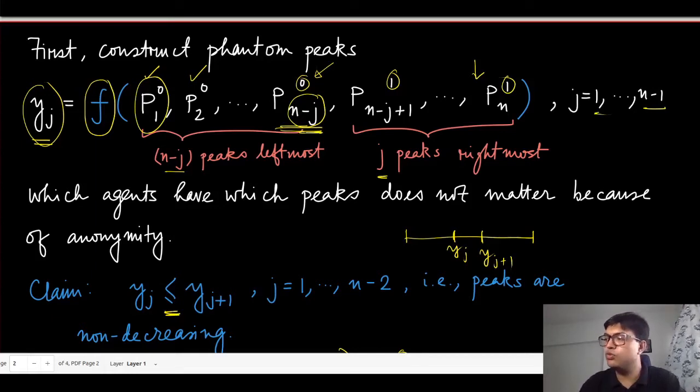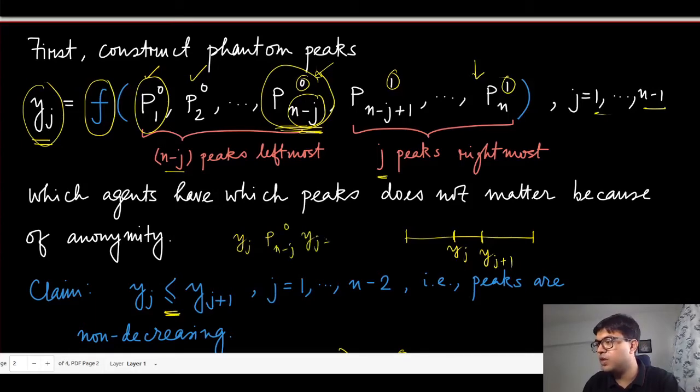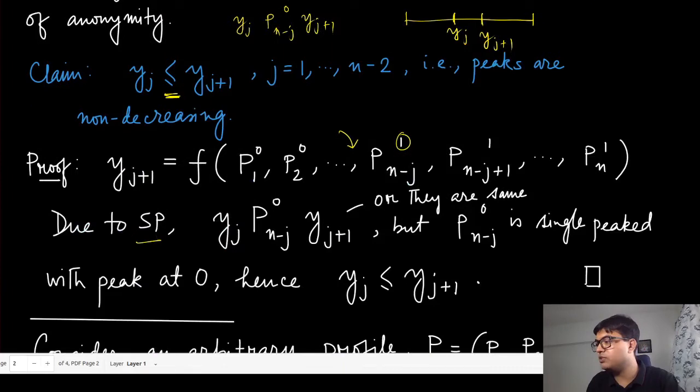So if you consider that agent n minus j has this preference which is at the leftmost position, then ideally that agent should prefer the current outcome given by this social choice function, according to this preference ordering, more than yj plus 1. Because in yj plus 1, we consider as if that n minus jth agent is misreporting something else. And because the social choice function is truthful or strategy proof, this relationship should hold.